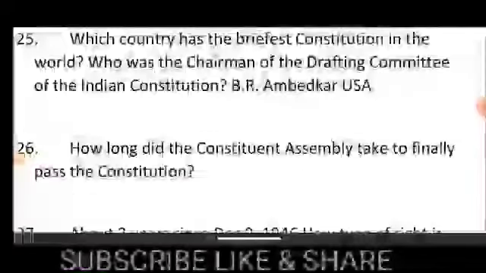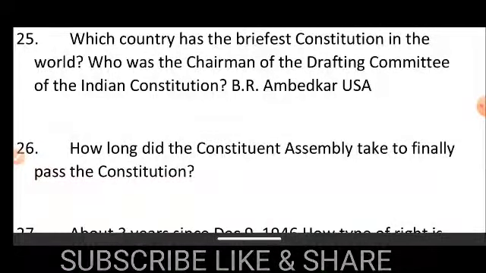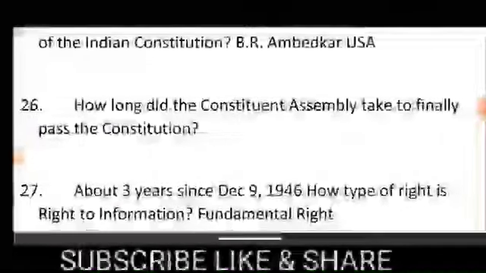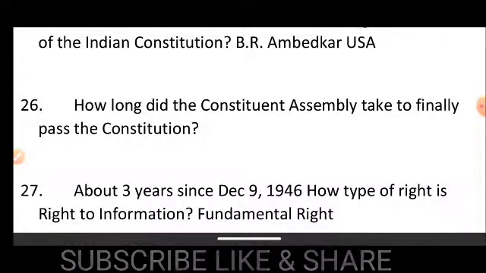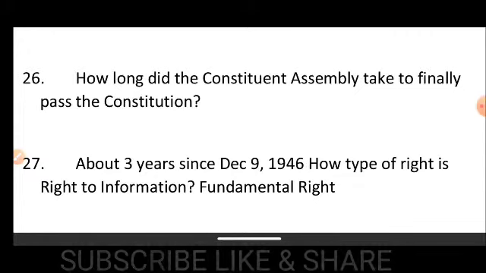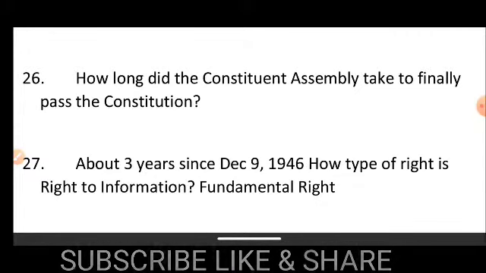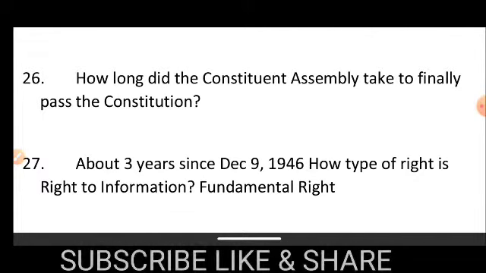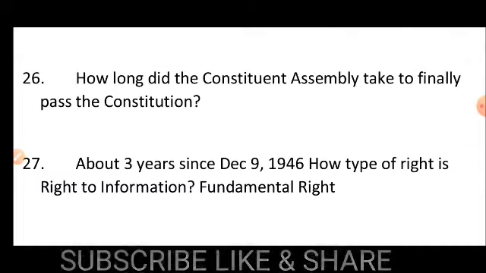Number 26. How long did the Constituent Assembly take to finally pass the Constitution? About 3 years. What type of right is the right to information? That is fundamental. Right to information is one type of fundamental right.